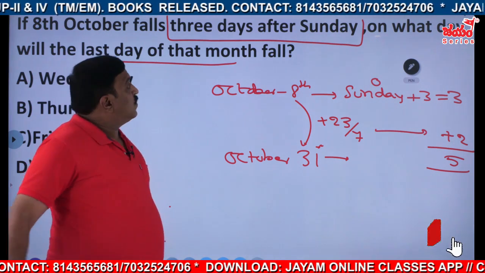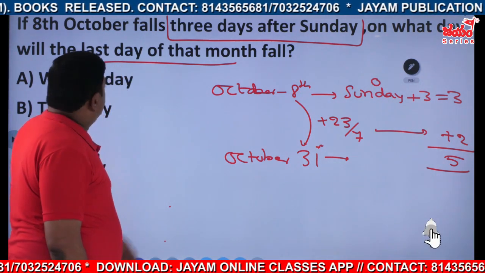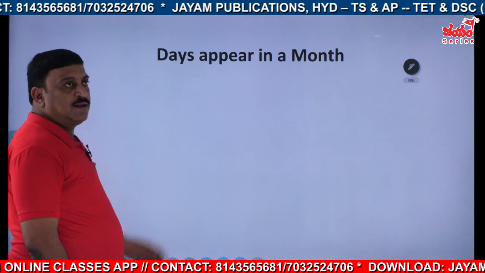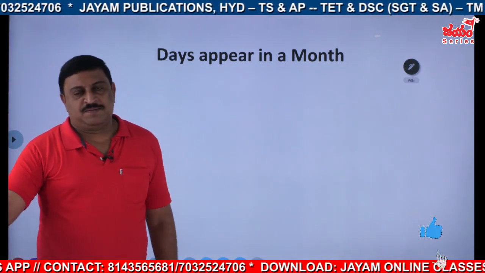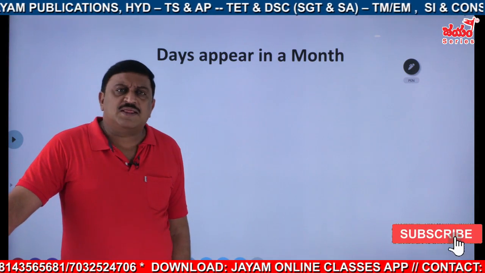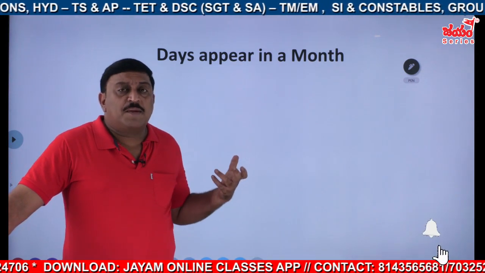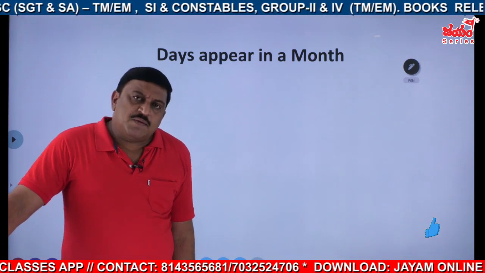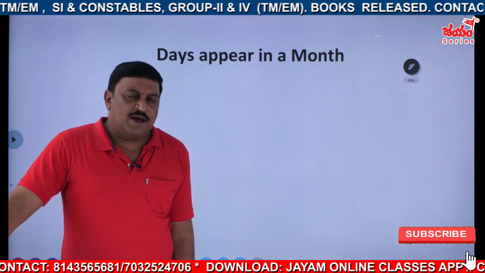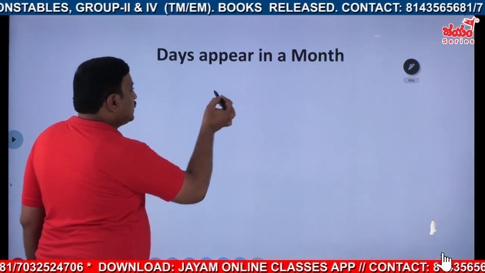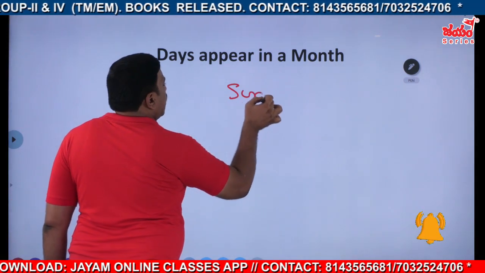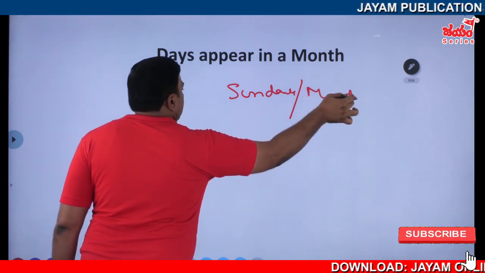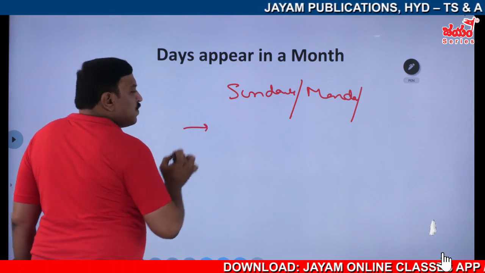Okay, then coming to the next one. That is the number of times days appear in a month. Once we learn this, the number of times a day appears in a month is very important. Sometimes the question is, what is the minimum number of times each weekday appears, whether Sunday or Monday or any weekday?